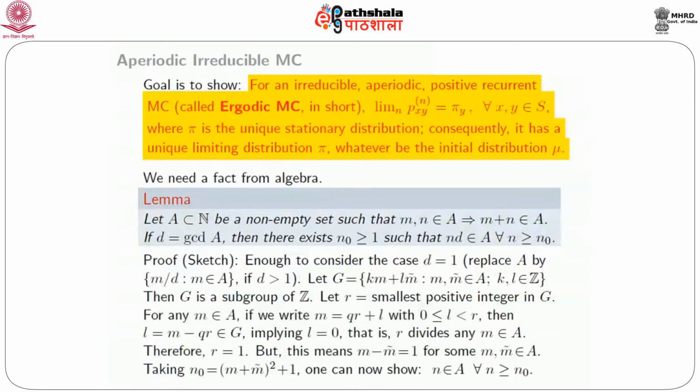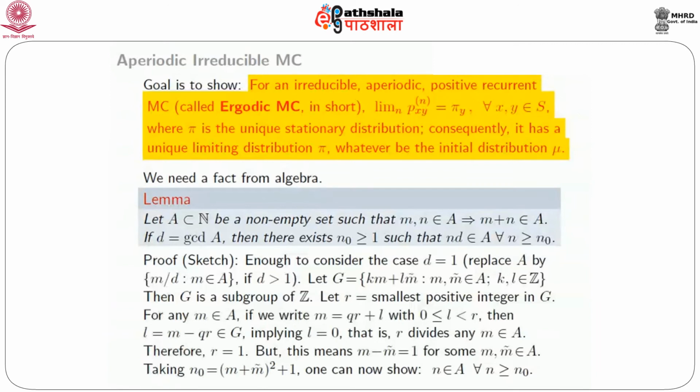But if the smallest positive integer in G is 1, that means 1 belongs to G, G is a group, that means G is the set of all integers. But not only that, it means that km minus lm tilde equals 1 for some m and m tilde in A. Why is that so?